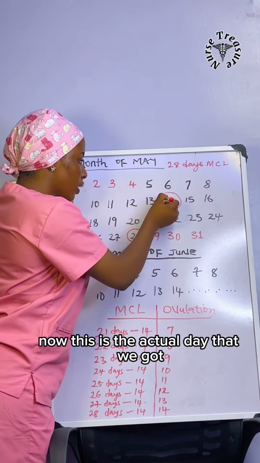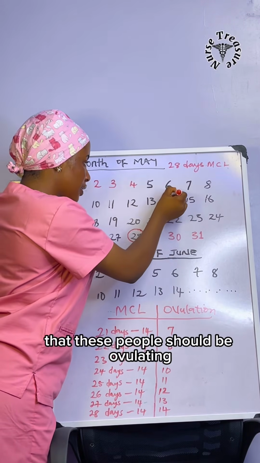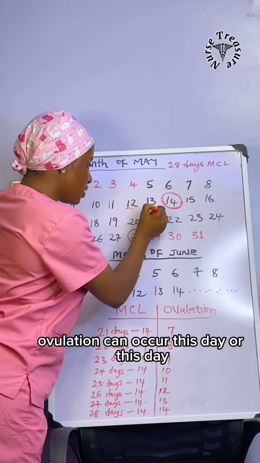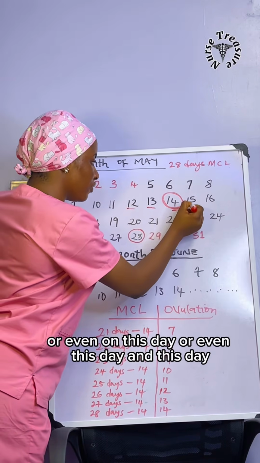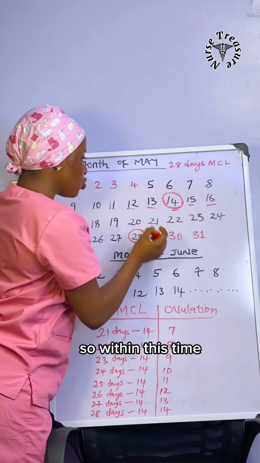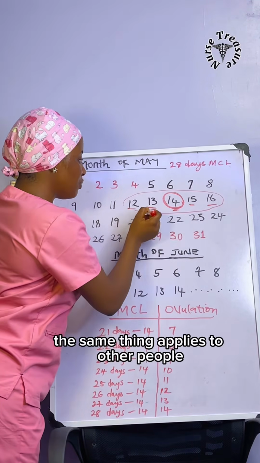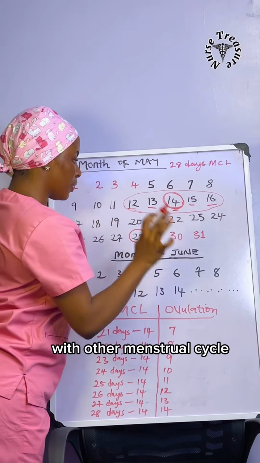Now, this is the actual day that we got that these people should be ovulating. Ovulation can occur this day or even on this day or even this day and this day. So within this time, you should be expecting your ovulation. The same thing applies to other people with other menstrual cycle lengths.